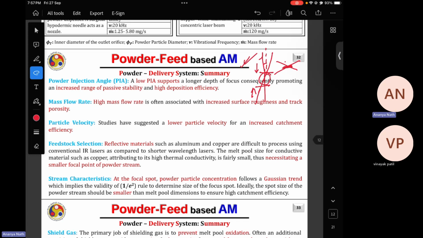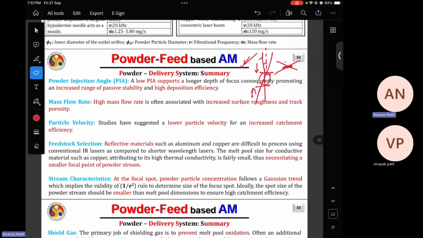But again, aluminium has a very high tendency to get oxidized, so you cannot even go for lower scan speed. If you decrease your scan speed, you will get a fully oxidized track. So you have to optimize your parameters in such a way that aluminum will get melted, because as aluminum is reflective, it doesn't get melted very easily.